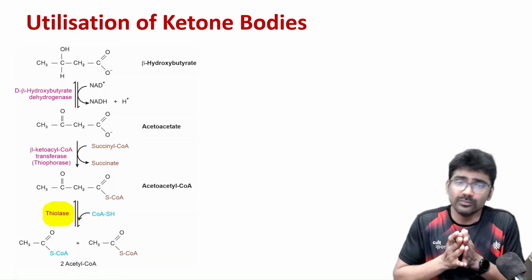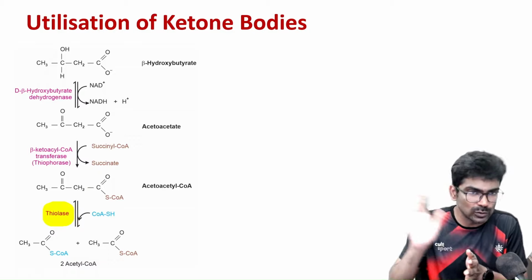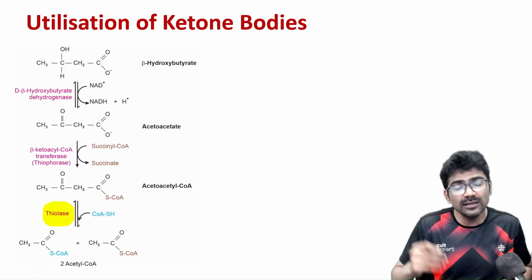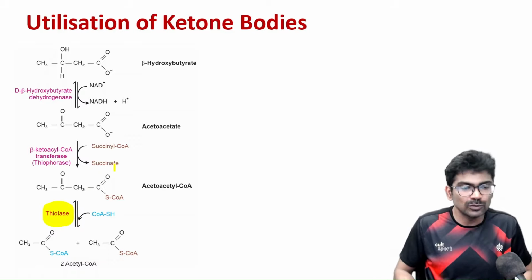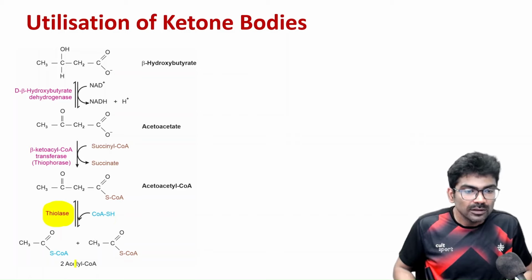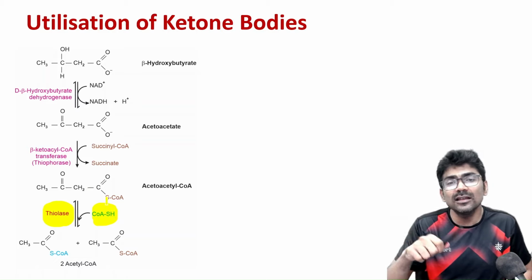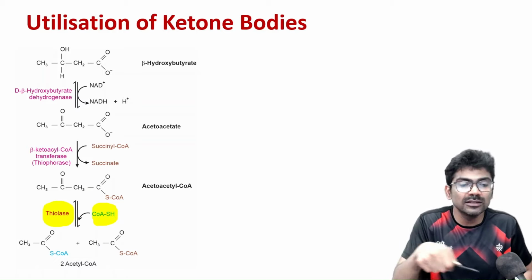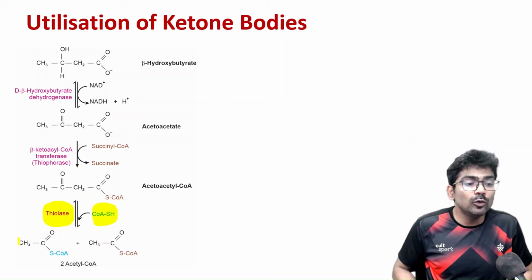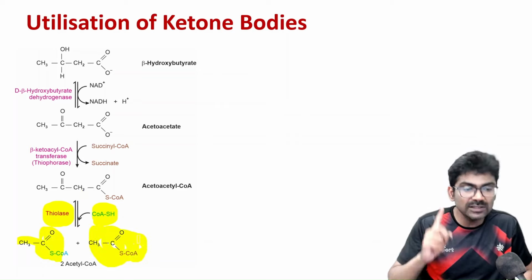There are so many enzymes of thiolase also, right? So we will discuss this in some other lesson also. So we got, see, thiolase, what is it doing? It is adding CoA here. So in ketone body synthesis, it removed CoA. Here it is adding. So we got 2 molecules of acetyl CoA. So what will be the fate of this acetyl CoA?